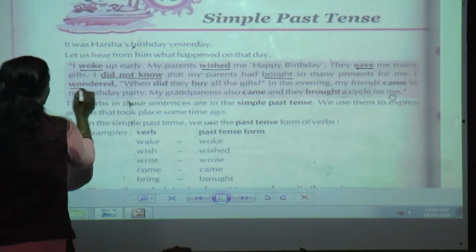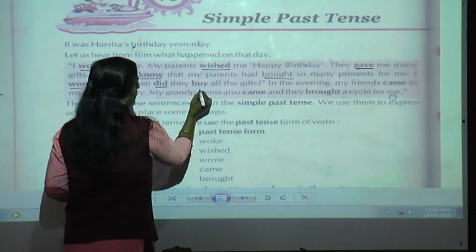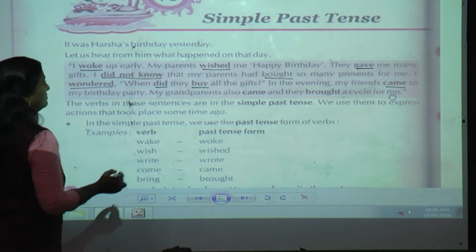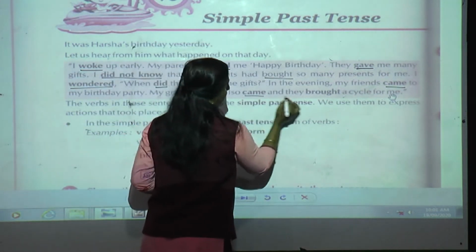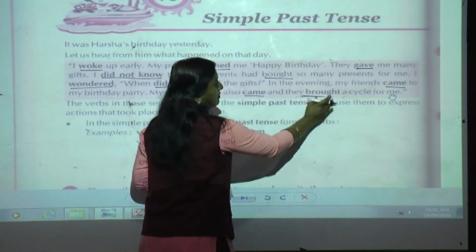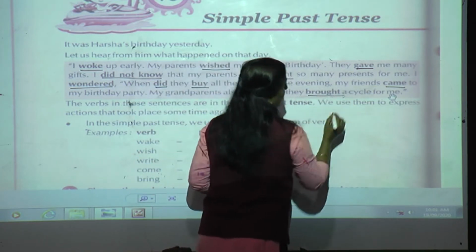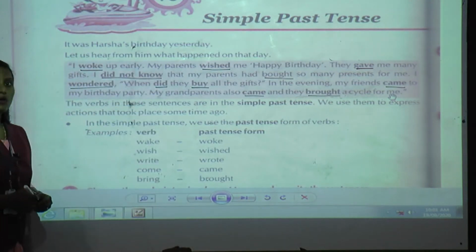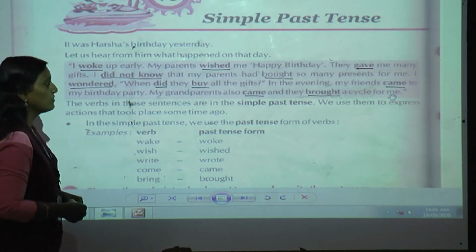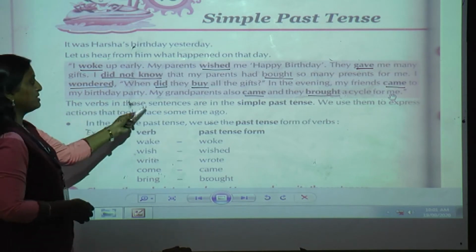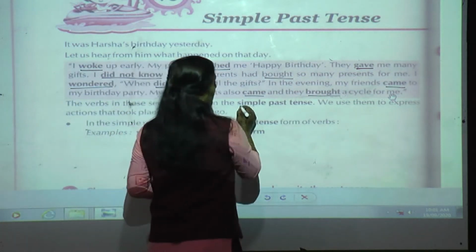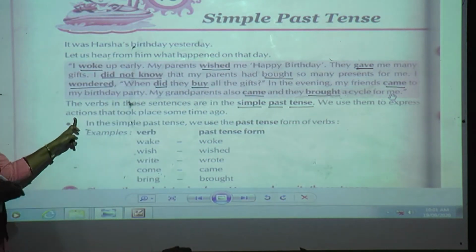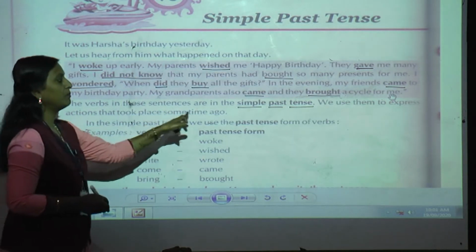I wondered, did, buy, came, again came and brought. See, can you see whatever words are in bold? Whatever words are in bold, they are all in which tense, students? Yes, past tense. So the verbs in these sentences are in simple past tense and we use them to express the action that took place some time ago.